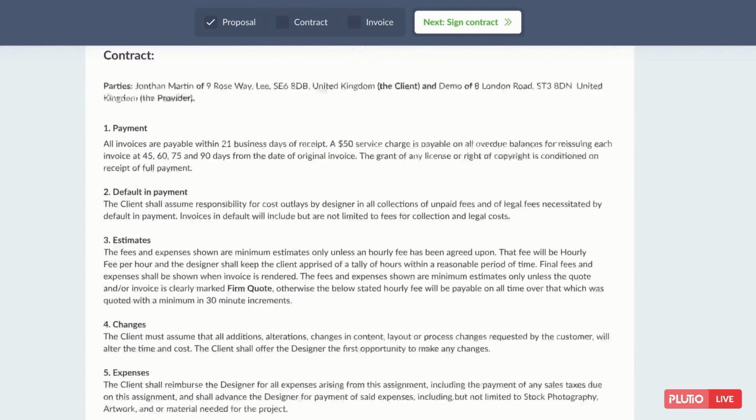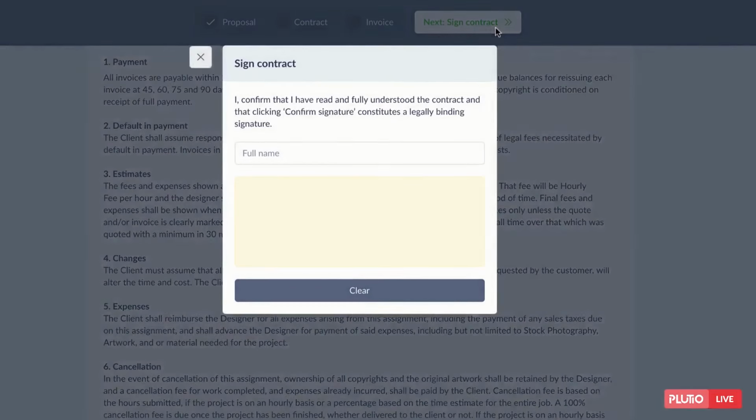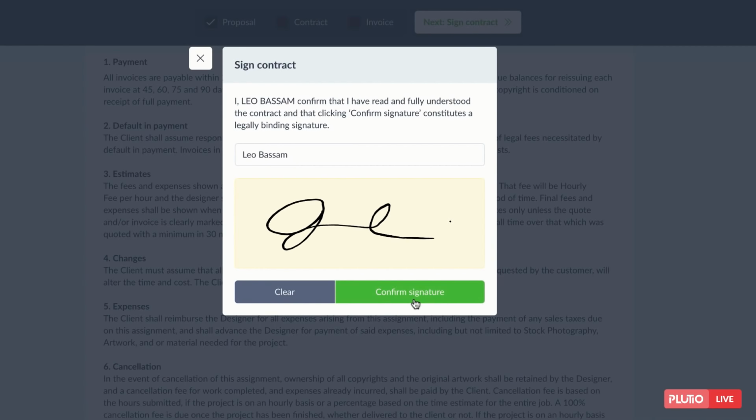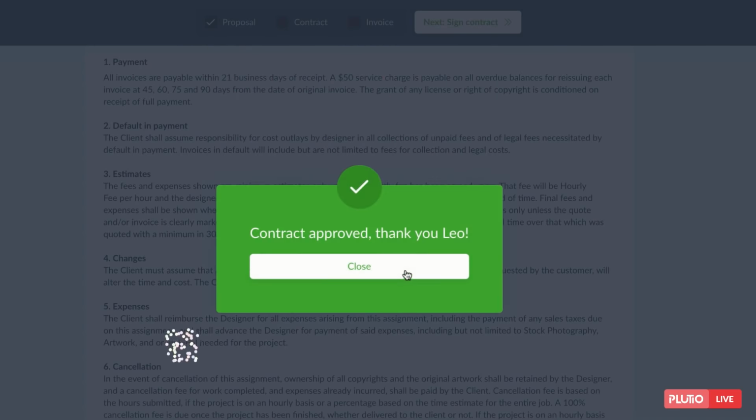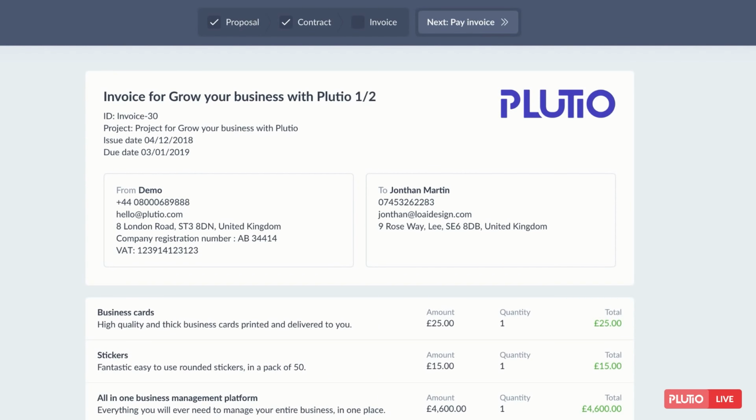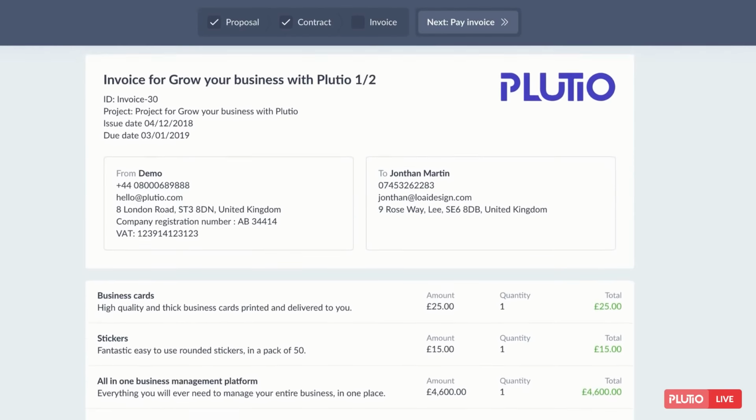Once the client reviews the contract, they can then sign it by typing their name again to confirm it's them and signing. Now the proposal and contract are signed, the client will be asked to pay the invoice. This invoice is automatically generated by Plutio.